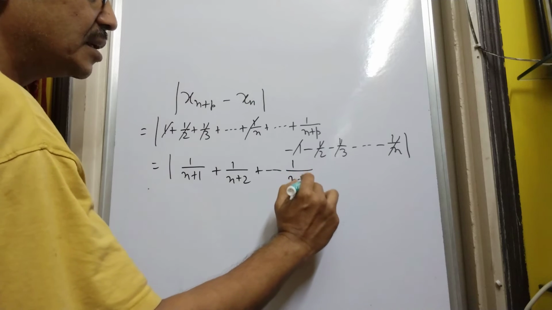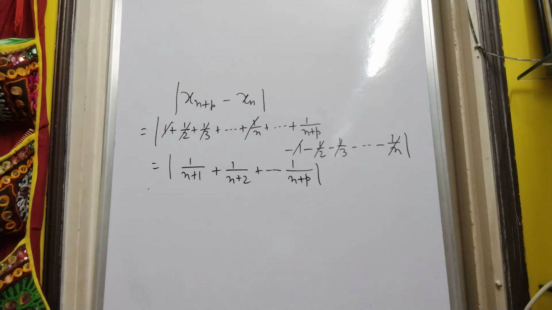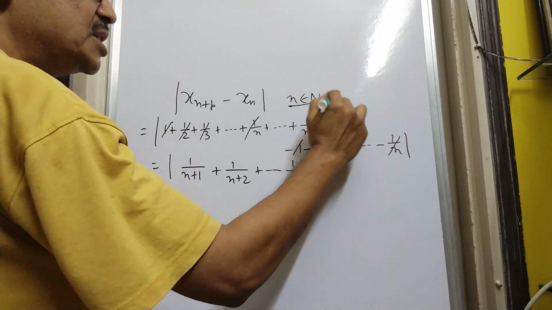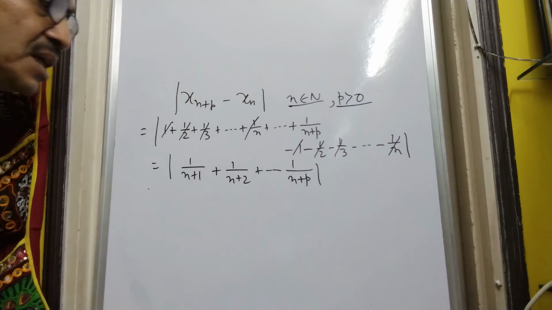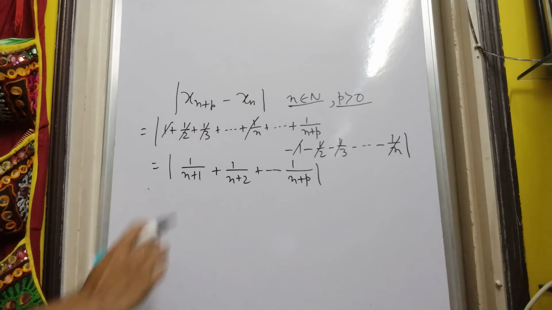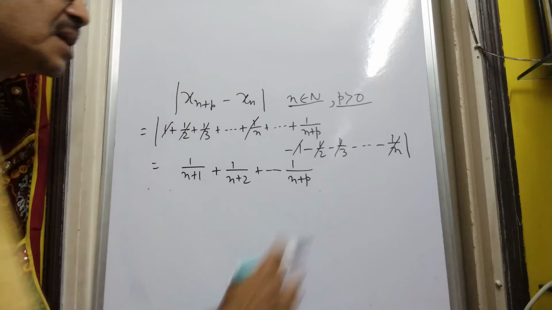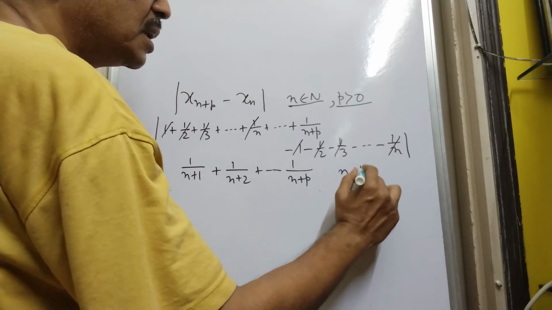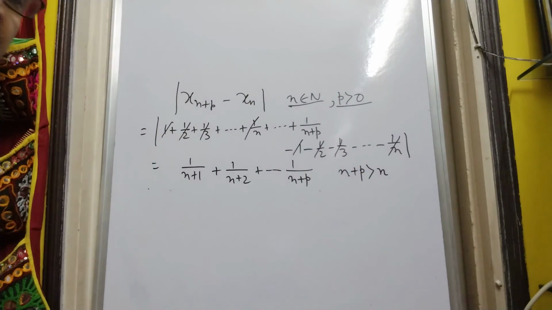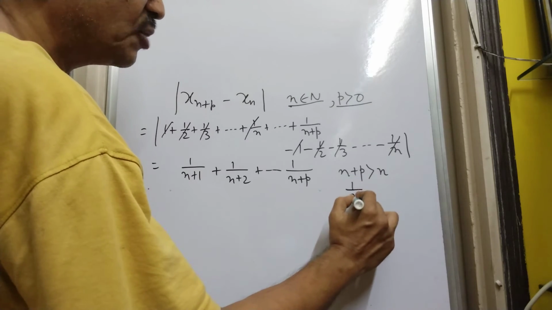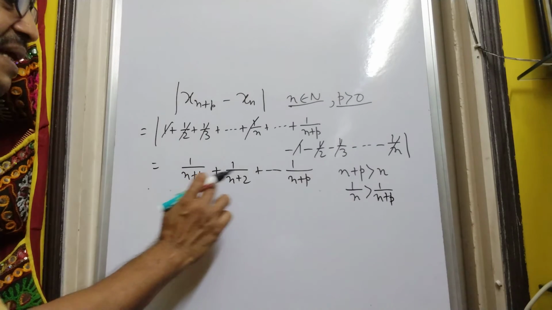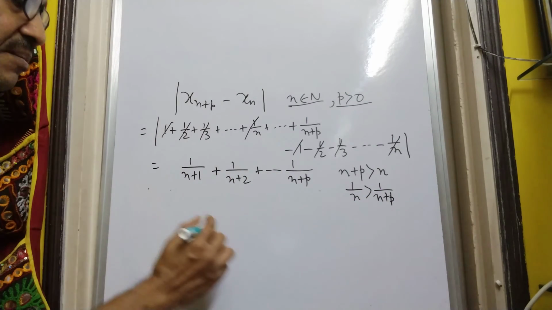up to 1 by n plus p. Since all these terms are positive, n is a natural number, p is positive, it is given, so all these terms are positive. We don't need to keep this mod. And now we just remember that since p is positive, n plus p is always greater than n, or we may say that 1 by n is always greater than 1 by n plus p.